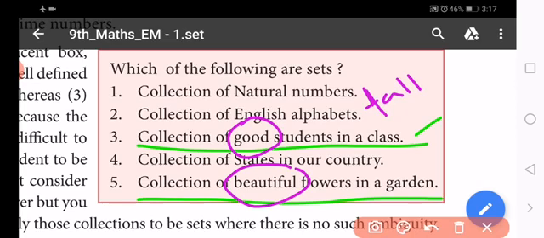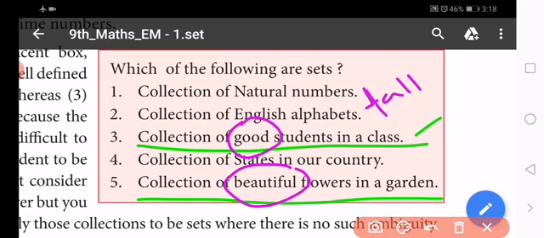With words like these, we cannot well define whether an object is a member or not, because in our class all students are good students. It is not defined what is meant by good students. At the same time, it is not defined which flowers are beautiful or not beautiful. All flowers are beautiful, that's all.